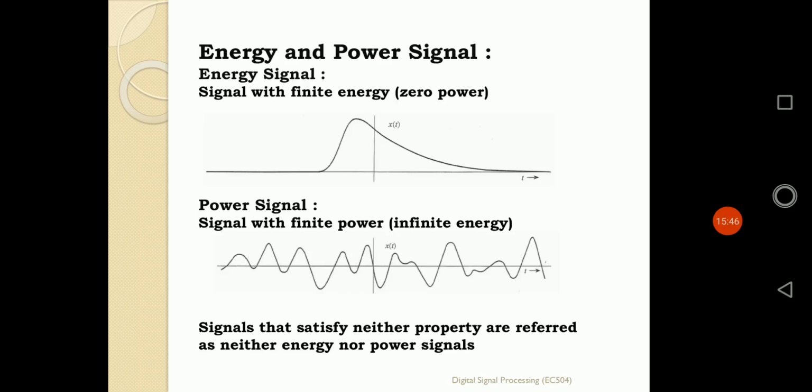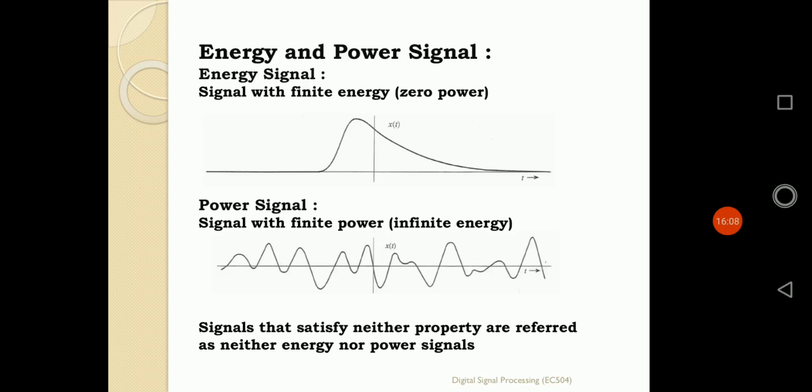So this type of signal can be structured as a power signal. Whenever we are calculating its energy, it will become infinite. Whenever we are calculating its power, it will be a finite power. This kind of signal is defined as a power signal. Just look at the shape of that waveform. First one is energy signal, second is power.